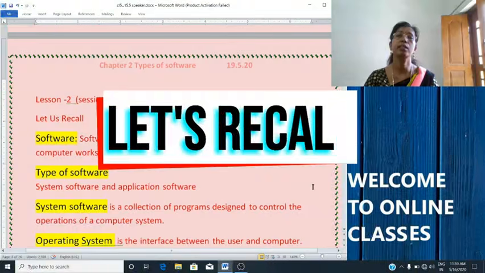I think you have completed the notes of the first lesson. In the last class, we had started the second lesson, types of software. Today, we will be continuing this lesson. Now, let's have a quick revision of what we had studied in the previous class.